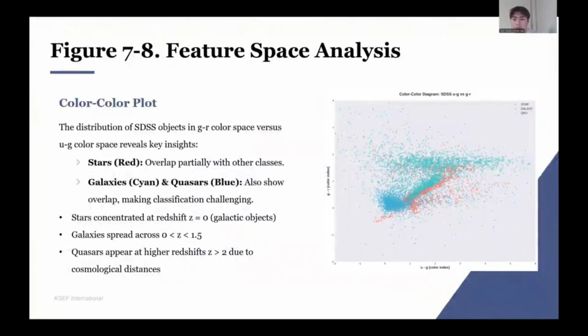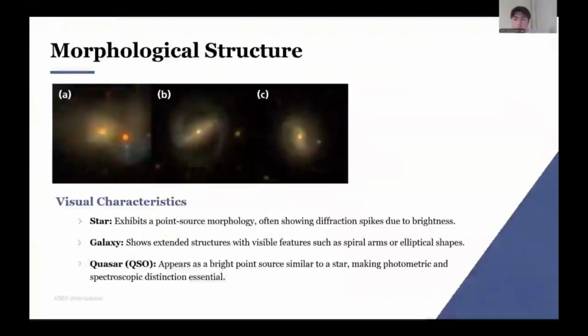All three classes overlap somewhat in u-g versus g-r space. This residual ambiguity is precisely why color-only models plateau near 87%. Stars and quasars look identical in imaging, only galaxies are visually distinct. This morphology collision is exactly why spectroscopic features must resolve it.